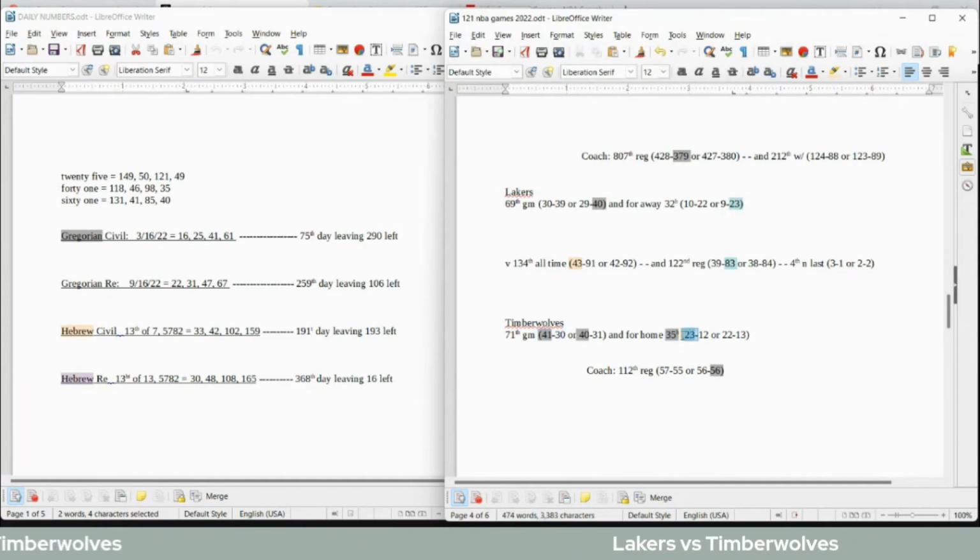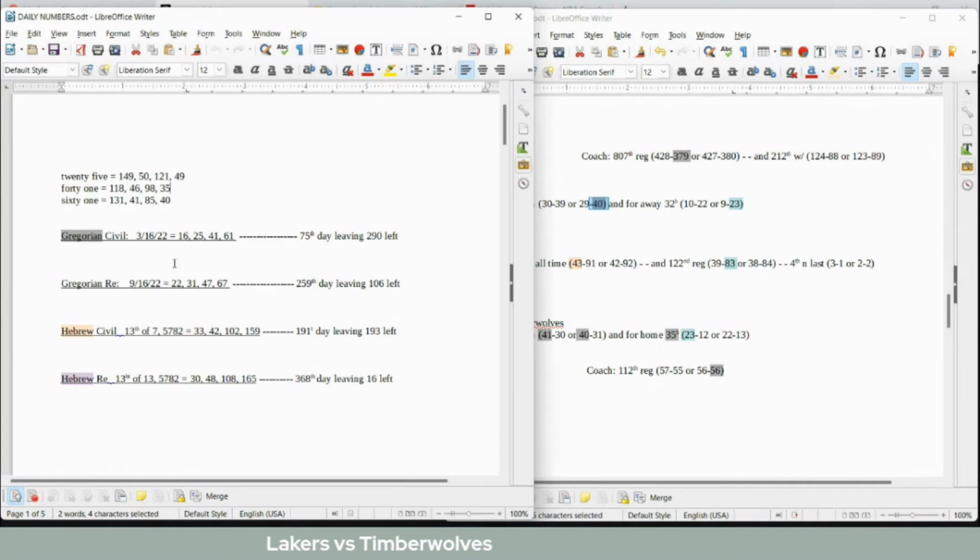Timberwolves can get their 23rd home win for the season as they sit on 83 regular season head-to-head losses against the Lakers, 83 the 23rd prime number, as Lakers get their 23rd road loss while getting their 40th loss for the season. Timberwolves would go from 40 to 41. Lakers would get their 40th.